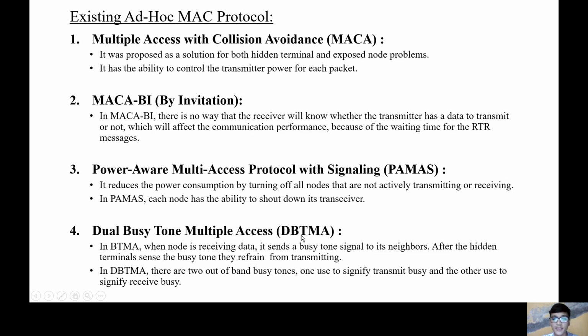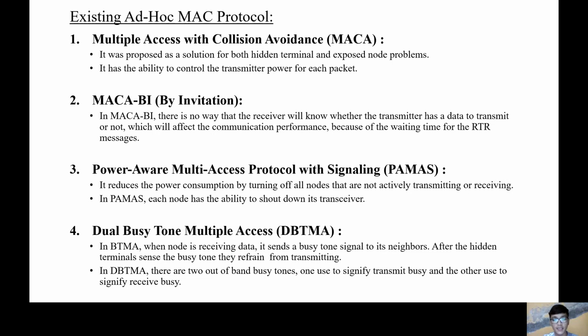Then after, DBTMA, Dual Busy Tone Multiple Access Protocol. In DBTMA, when a node is receiving data, it sends a busy tone signal to its neighbor. After the hidden terminal hears the busy tone, it refrains from transmitting. So, if the hidden terminal refrains, then the packet loss will not occur. So, this is BTMA, busy tone multiple access.